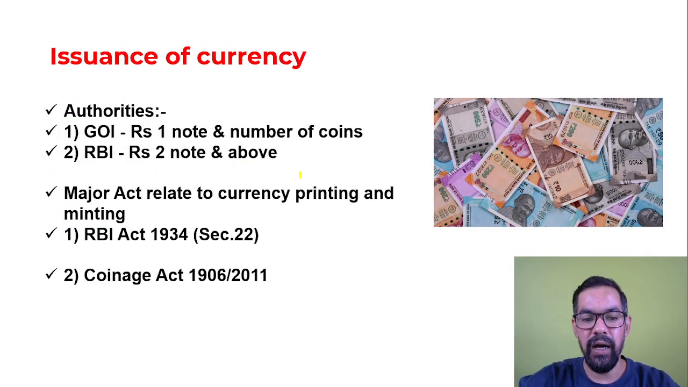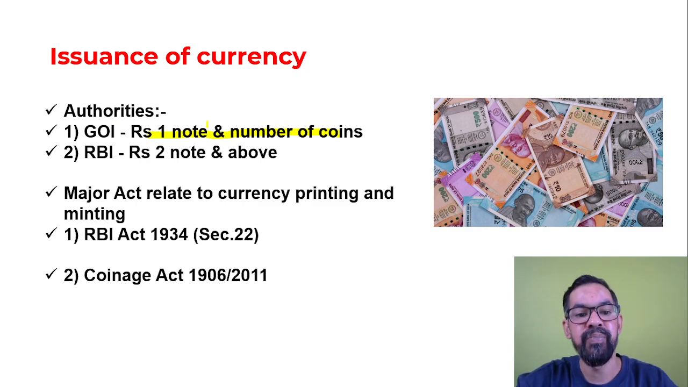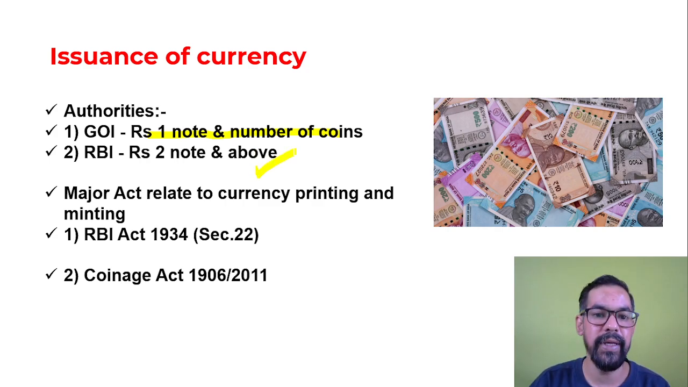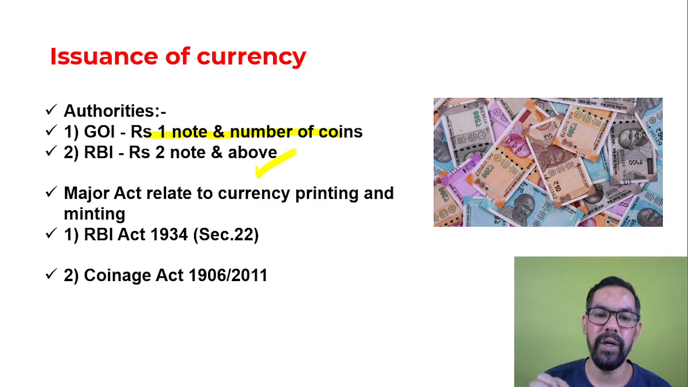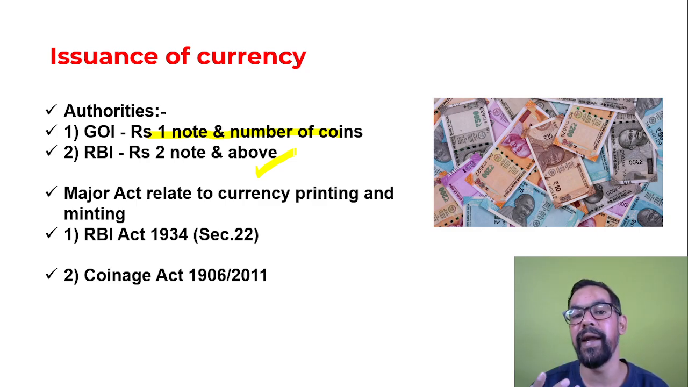So currency, if you talk about the rupees 1 note and coins, these generally belong to the Government of India, Ministry of Finance, and rupees 2 notes and above are printed by RBI. If you talk about the signatory authority, in case of rupee 1 you will find the finance secretary, in case of rupees 2 and above you will find the RBI governor. The maximum denomination for currency note is 10,000 rupees, and for coin it is 1000 rupees.